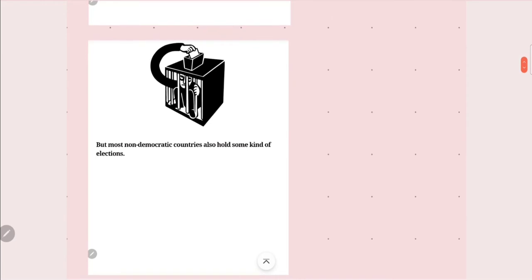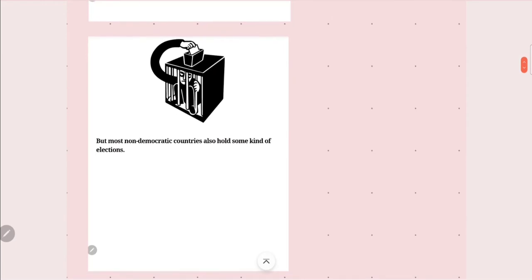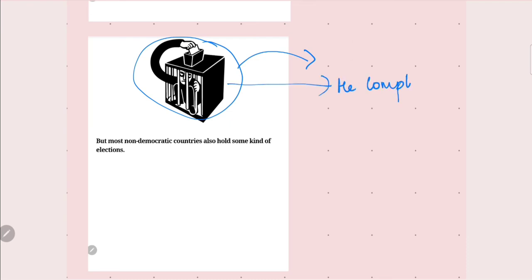But most democratic countries also hold some kind of election. This picture totally represents a person in a cage, whose hand comes out just to cast a vote, because he is in compulsion. So this is just a disadvantage of democracy also. It is not so important, but you need to understand the concepts.